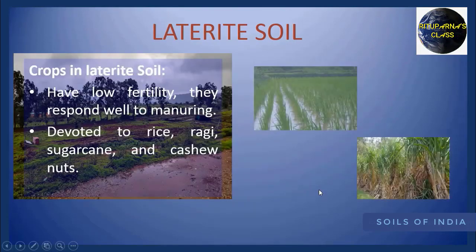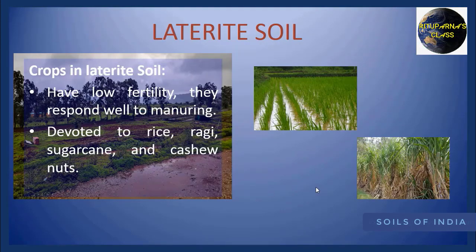Now we are going to see the crops in laterite soil. I have said earlier only, laterite soil is not suitable for agriculture. It is a very low fertile soil. Because of the uses of manure, we can do little bit of cultivation of rice, sugarcane and cashew nuts. That's all about laterite soil.